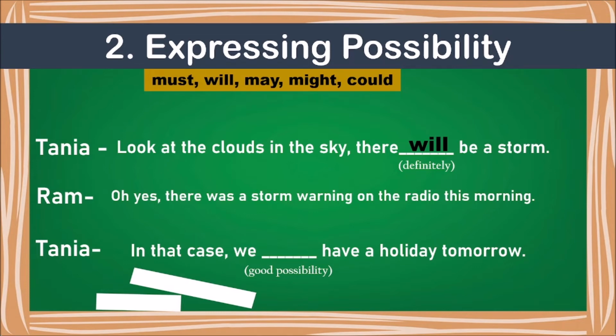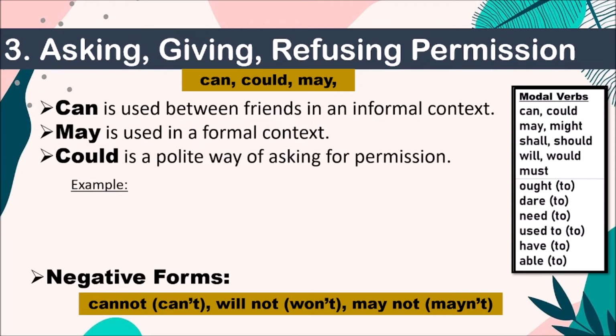But holiday hoga ki nahi, we know? No, a good possibility. Which can that be? Yeah, we may have a holiday tomorrow. So that it's showing whether you are able to, it हो सकता है कि नहीं हो सकता है. Okay, that's called possibility. Next, asking, giving, refusing permission.